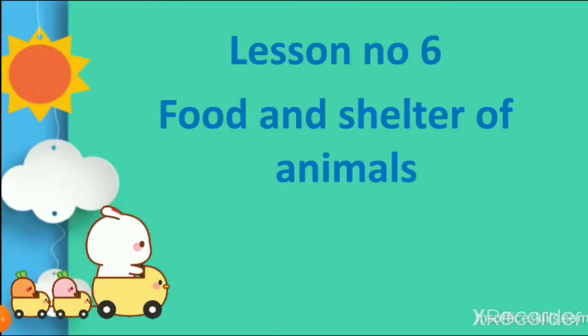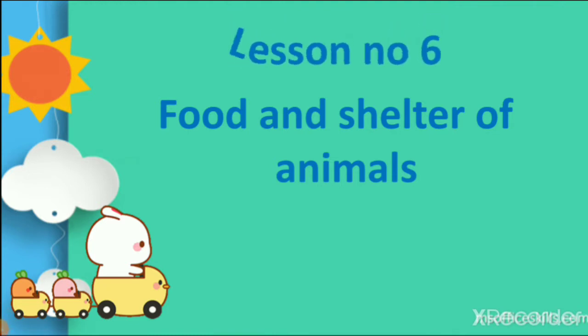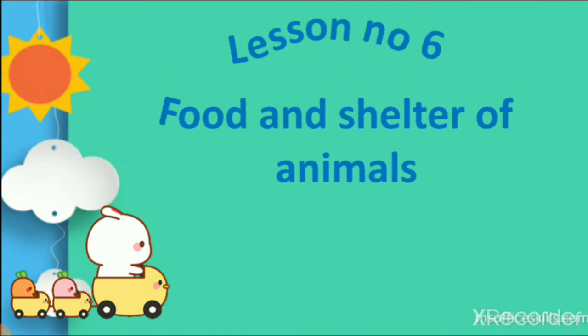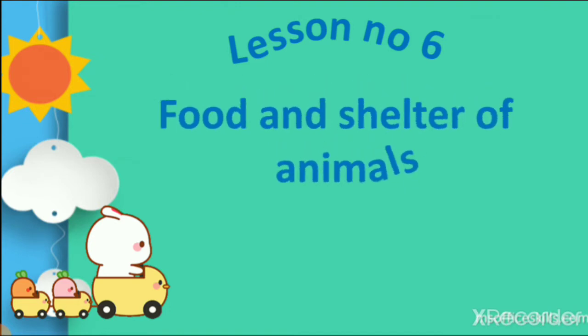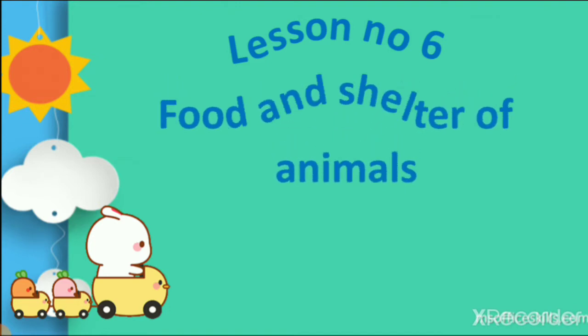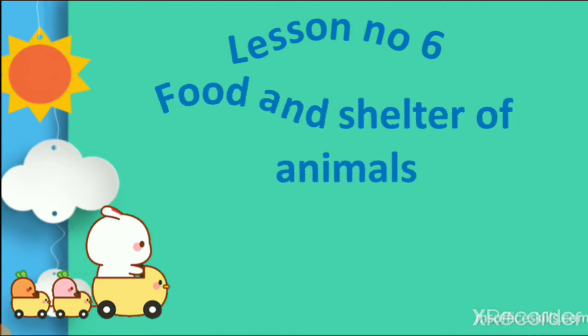What is the lesson? Lesson number 6, food and shelter of animals. Our lesson number 6 is about animals, which animals eat which type of food. In this lesson we learn about different types of food and shelter of animals. Some animals eat plants, some animals eat seeds, and some animals eat the flesh of other animals.